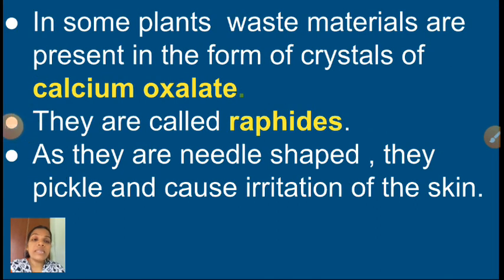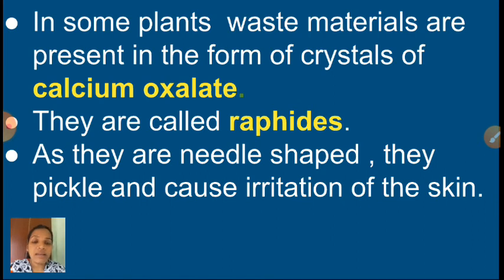Children, next, in some plants waste materials are present in the form of crystals of calcium oxalate. That is colocasia leaves. I have already told that example, isn't it, children? If you cut a colocasia leaf, you will get itching. If you make any food with that leaf, you can feel that itching in your throat. Why is it happening? Because in some plants waste materials are present in the form of crystals of calcium oxalate.